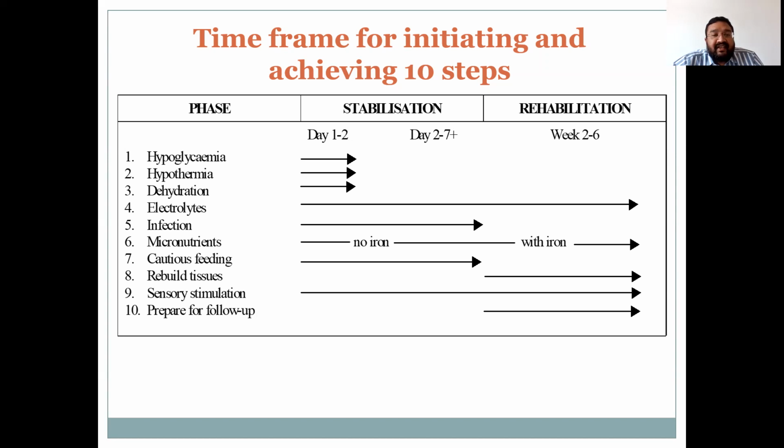Initially, feedings are started with F75 diet and then with F100 diet. Rebuilding of tissues occurs during the rehabilitation phase. Sensory stimulation is provided to the child throughout the therapy phase, and the child is prepared for follow-up after the stabilization of the child.